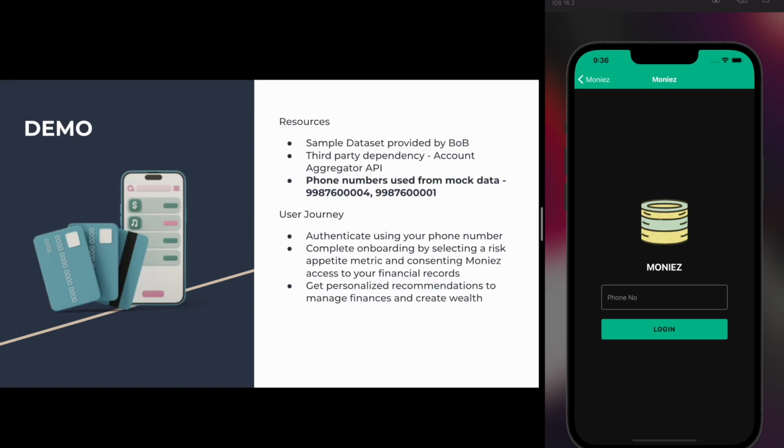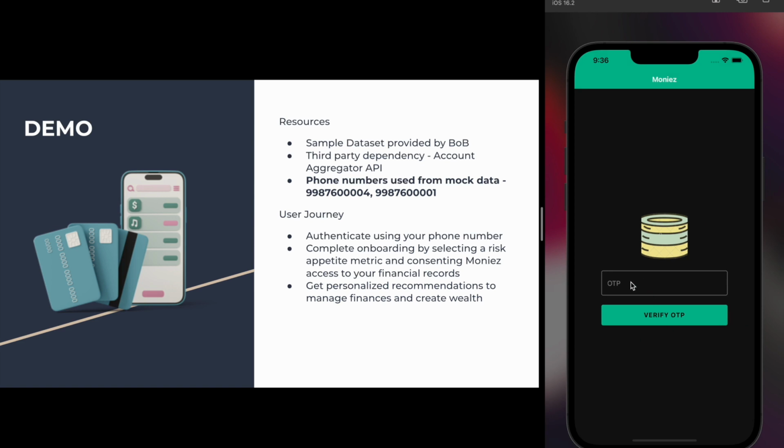Here's the prototype which we have built in this hackathon project. Users are requested to authenticate themselves using their phone numbers to get onboarded on our app. This acts as a security feature because it helps us maintain user sessions and not keep a user logged into the app for an extended period of time.